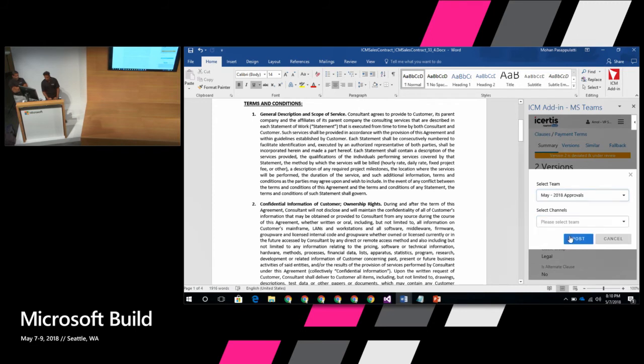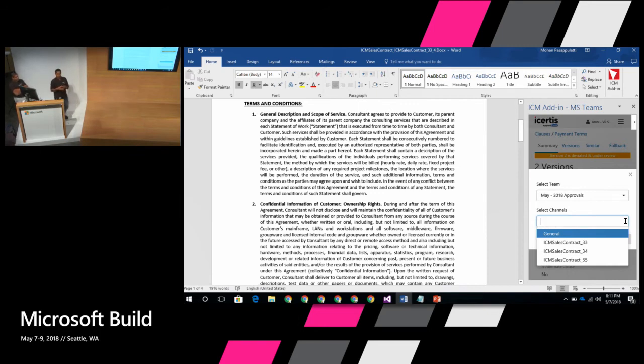Hypothetically, you've created a bucket saying that these are all May 2018 approvals, so all of this stuff goes through this bucket. Again, you can create any kind of team that you want, but we just created a hypothetical May 2018 team. At this point, you say, OK, I select that, and then it'll automatically show all the channels under that particular team.